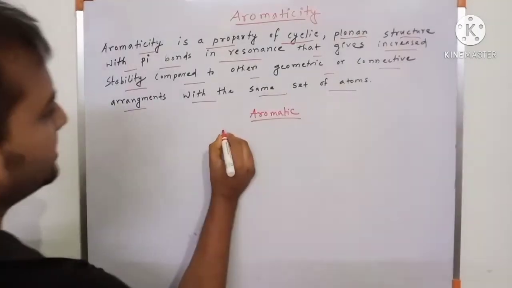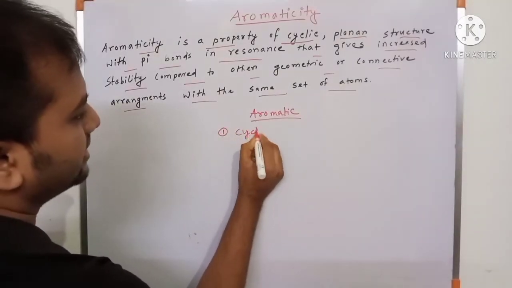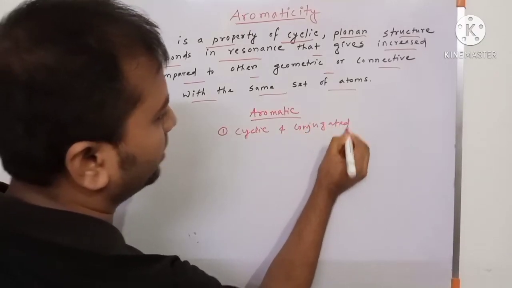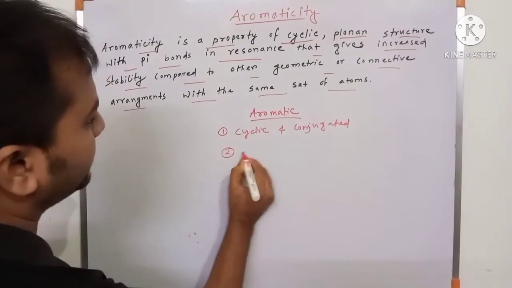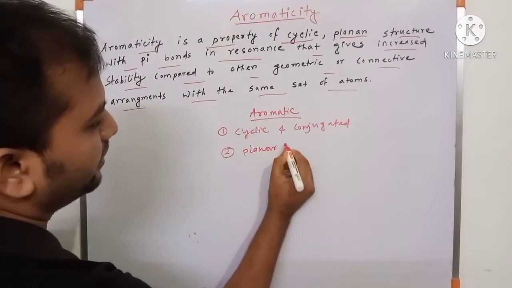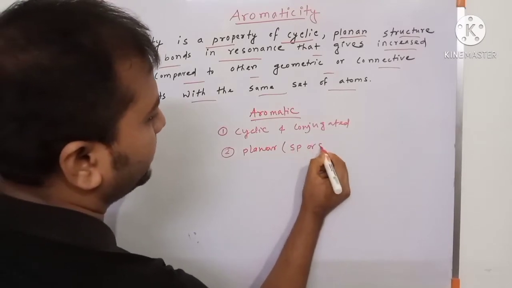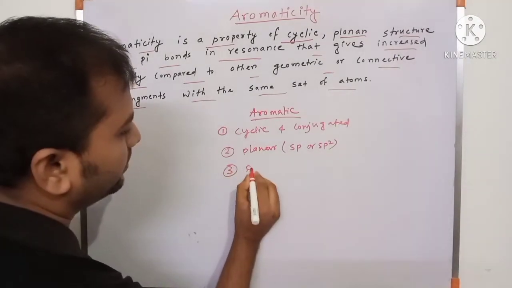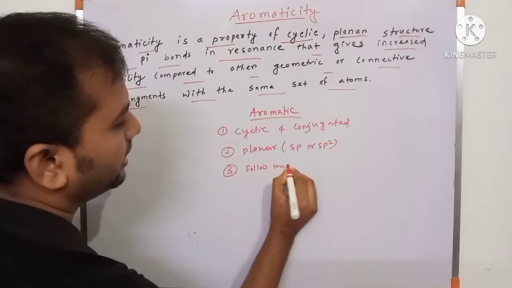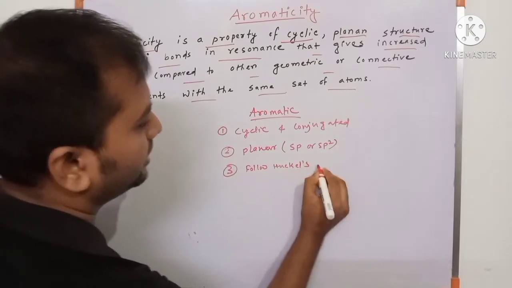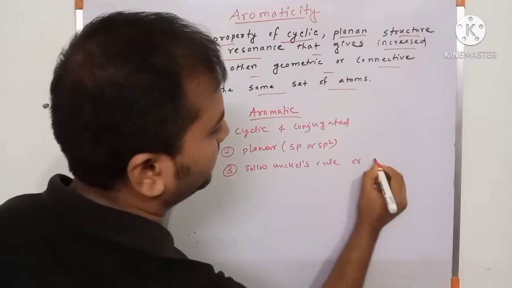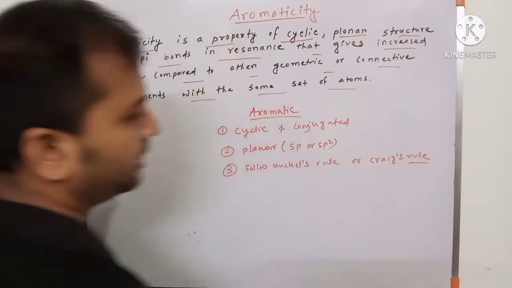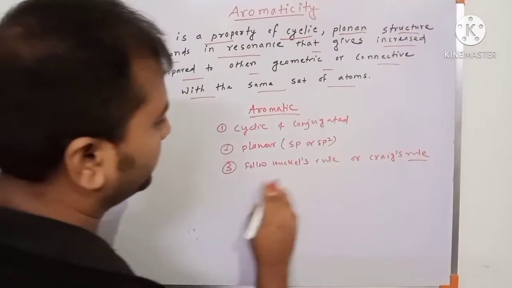Aromatic. First check cyclic and conjugated: check whether the compound is cyclic and conjugated. Second, check planar, means sp or sp2 hybridization. Third, check whether it follows Huckel's rule or Craig's rule. Later I will discuss Craig's rule. Now I discuss Huckel's rule.